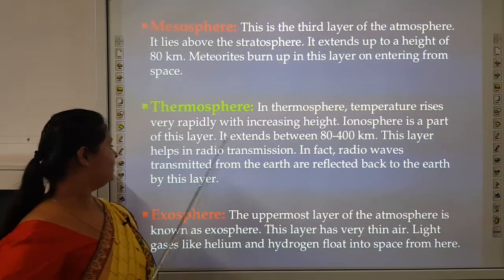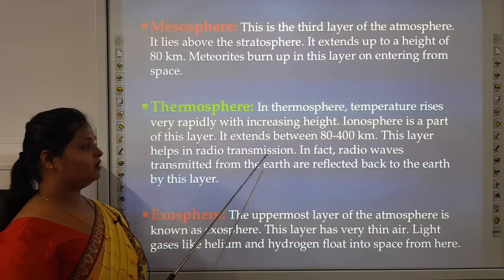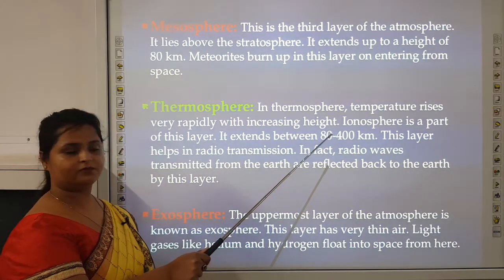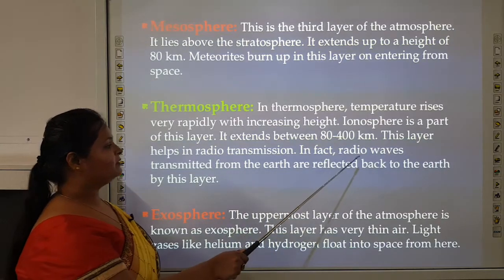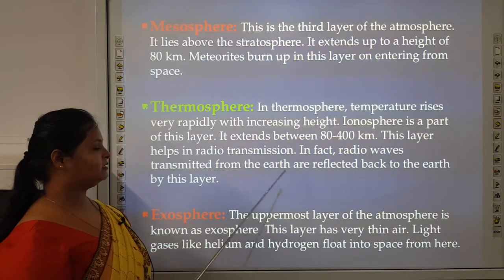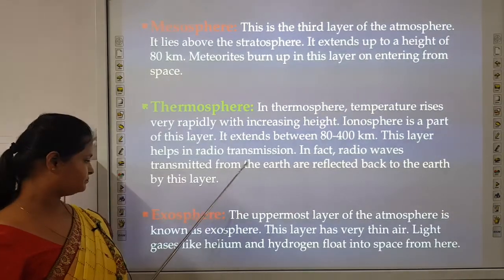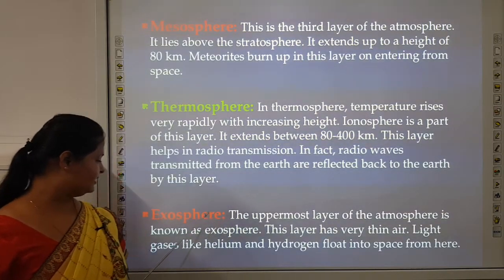This layer helps in radio transmission. How does this layer help in radio transmission? Because of the ionosphere. In fact, radio waves transmitted from the earth are reflected back to the earth by this layer. Last one, that is exosphere.